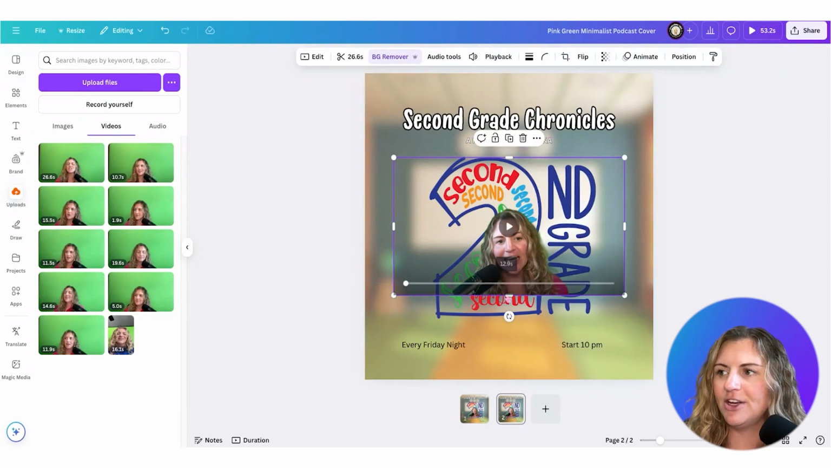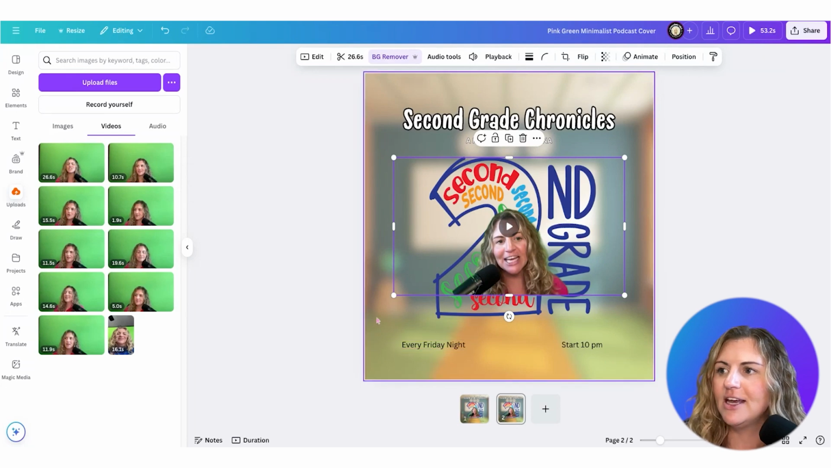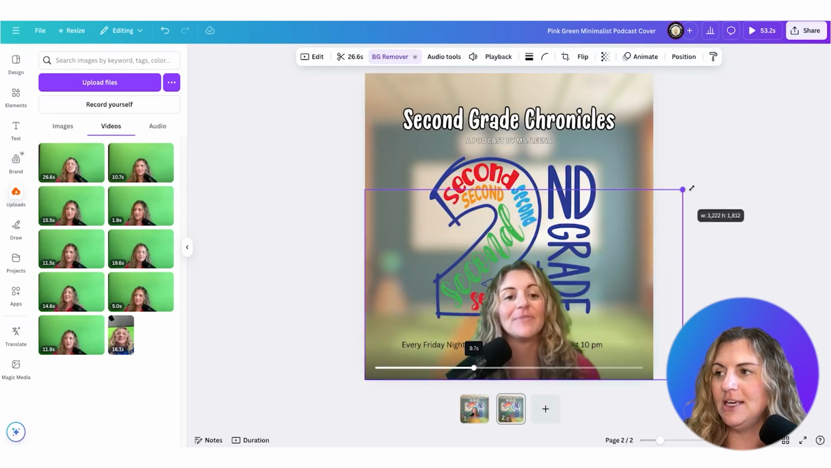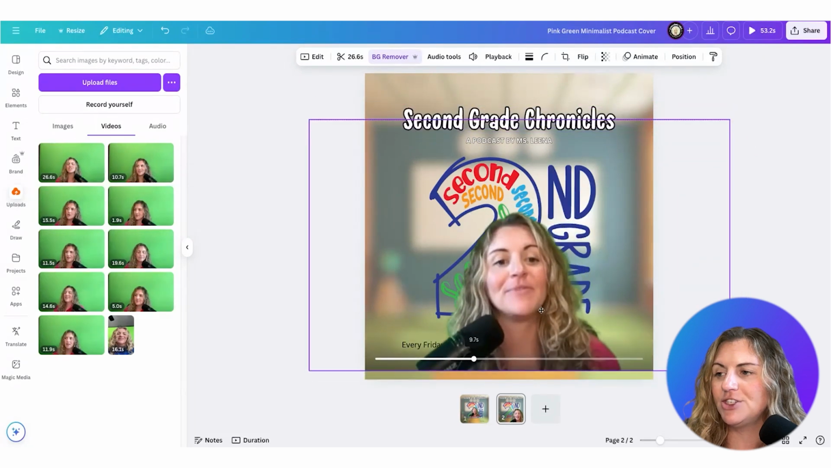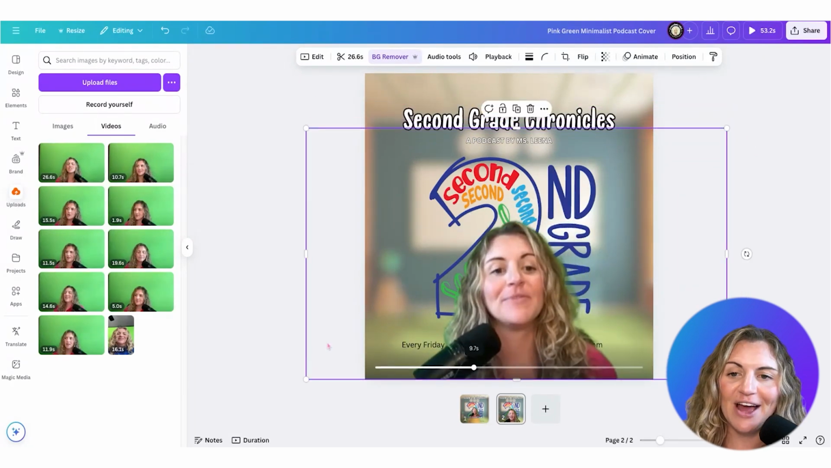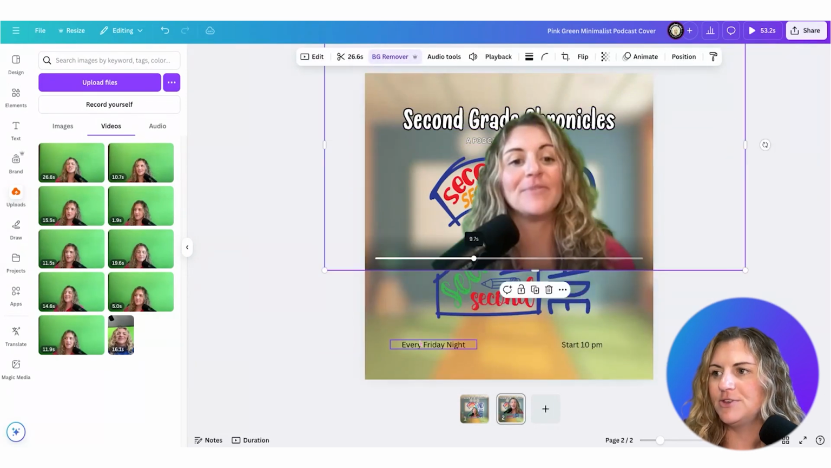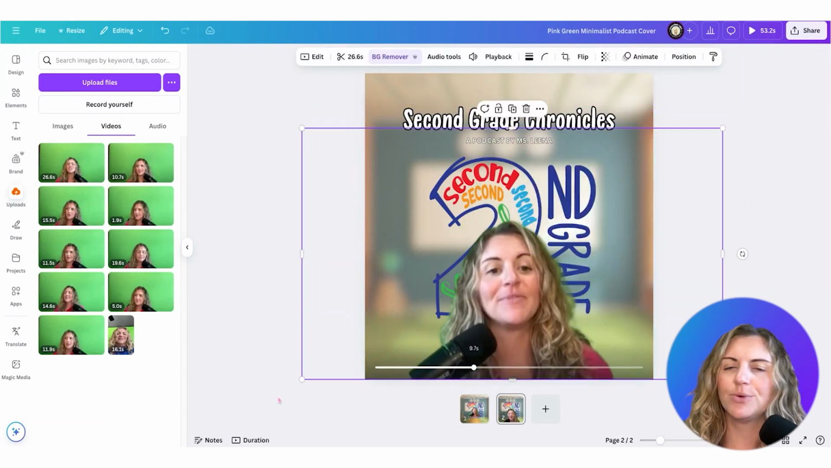Now I have the second grade chronicles and I have this here. And I can decide how I want this background to be. I could be doing a field trip. I could do however it is that I want to do. And so I'm actually going to just place myself. I'm going to remove some of this text and I'm going to remove that.